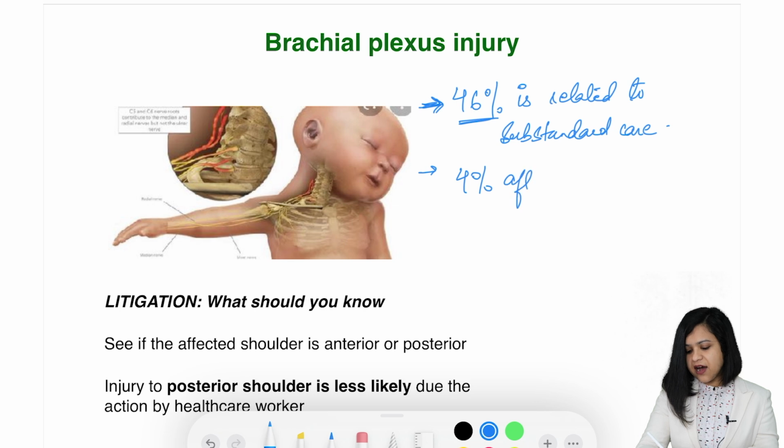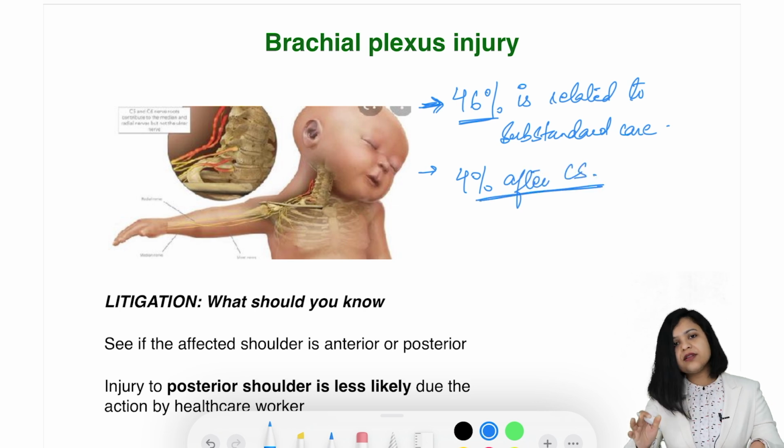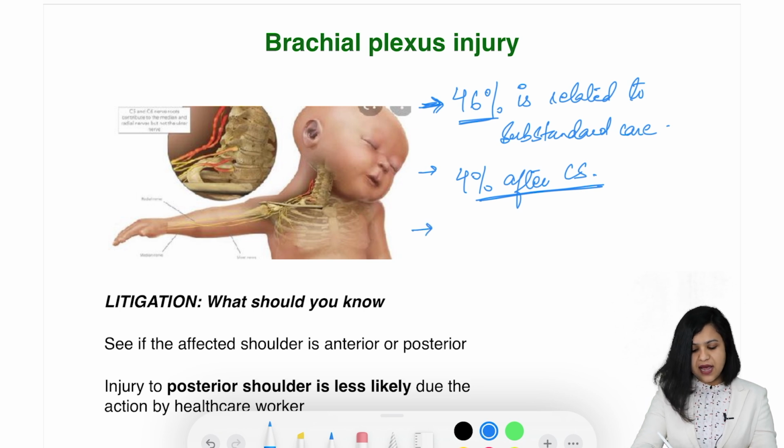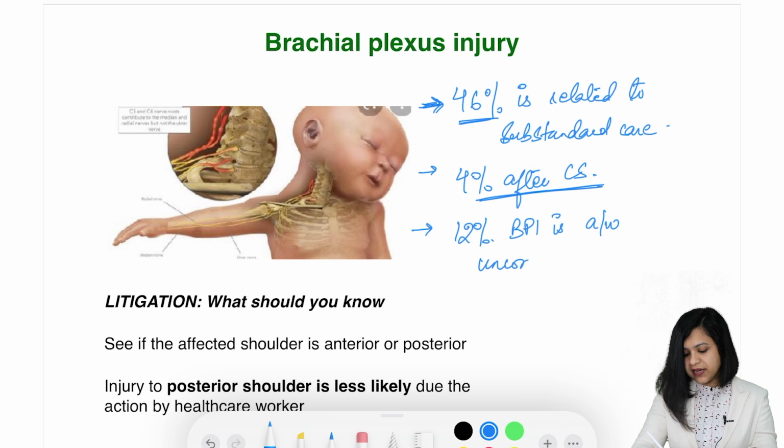4% is seen even after cesarean section. If you don't deliver the baby nicely, then it can lead to brachial plexus injury. 4% are related to cesarean section, and 12% brachial plexus injury is associated with uncomplicated cesarean section.